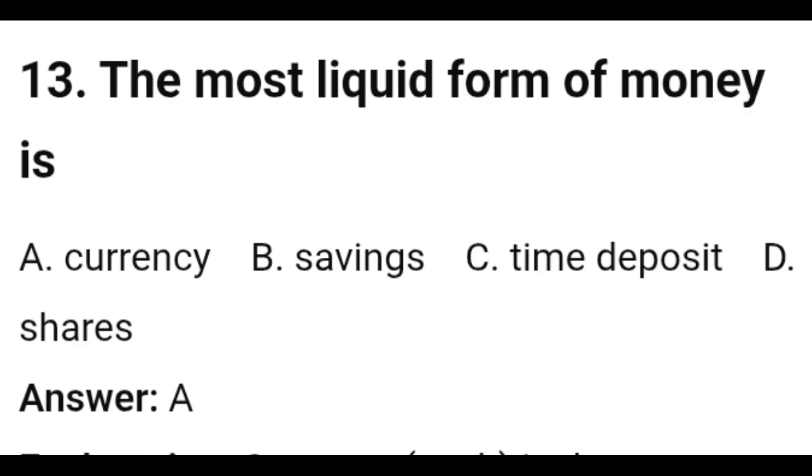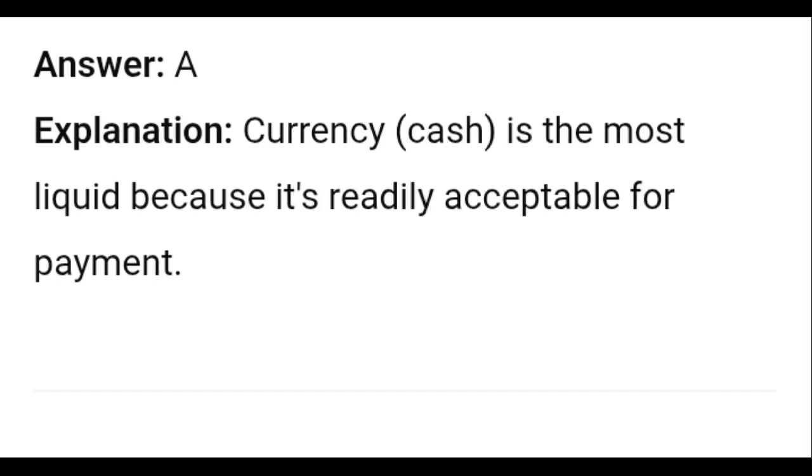13. The most liquid form of money is A. Currency, B. Savings, C. Time deposit, D. Shares. Answer A. Explanation: currency, cash, is the most liquid because it's readily acceptable for payment.